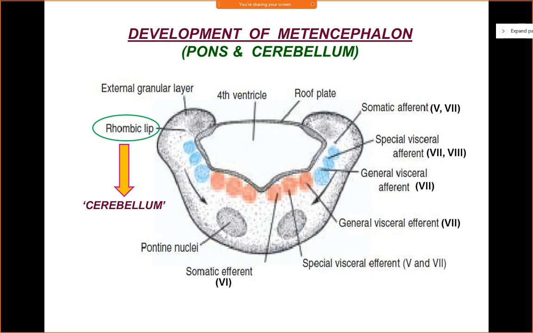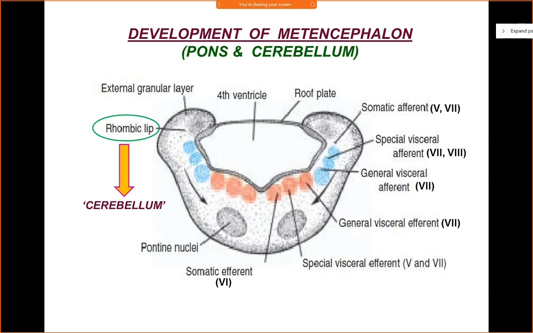Sixth cranial nerve is also known as abducens nerve, right? So abducens nerve innervates lateral rectus muscle of the eyeball. It's an extraocular muscle of the eyeball, so it is a somatic tissue, right? So that's why it will come under somatic efferent component. Clear? Okay.